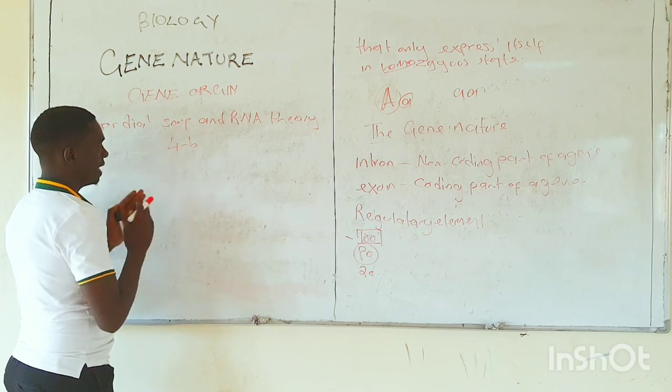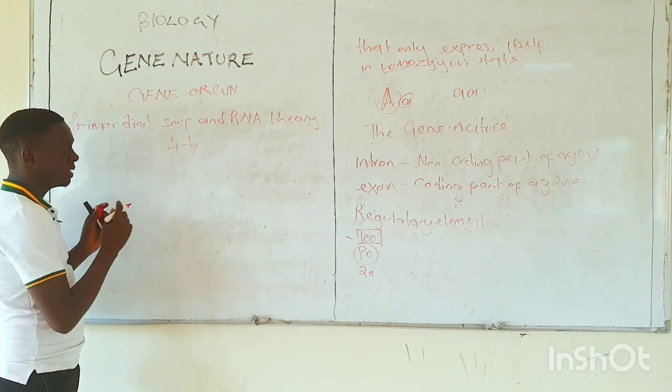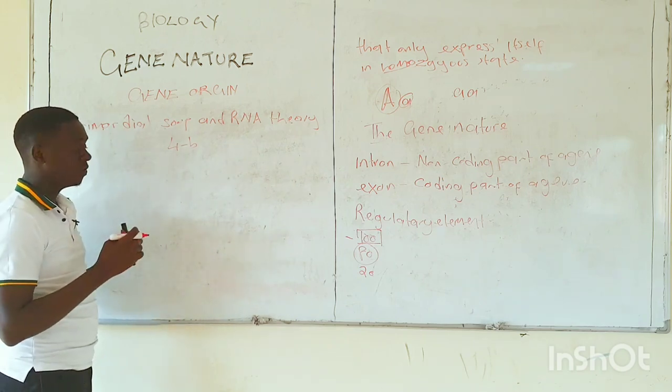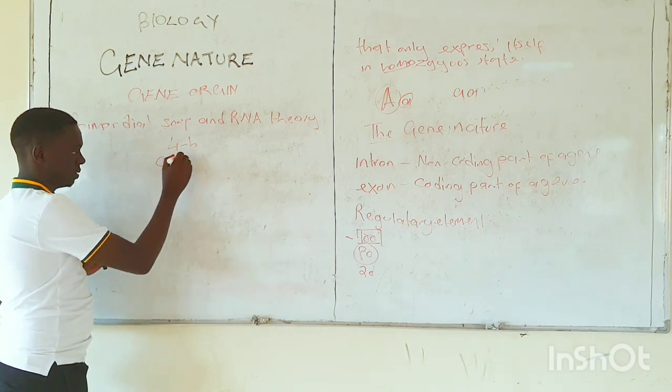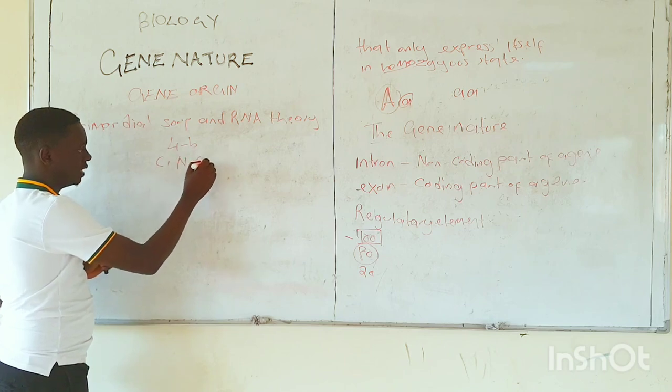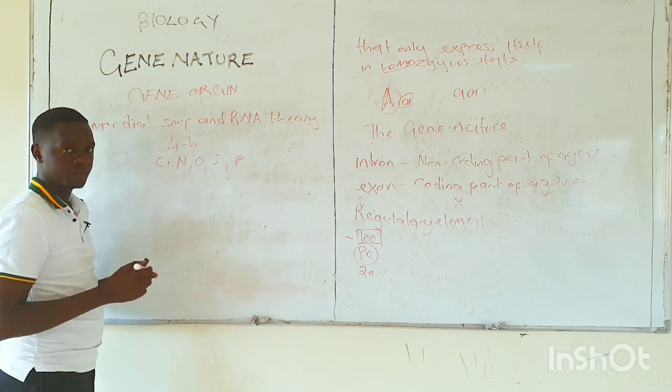Science believes that in the past, the world was a mixture of inorganic compounds, that is carbon, nitrogen, oxygen, sulfur, phosphate, and many others.